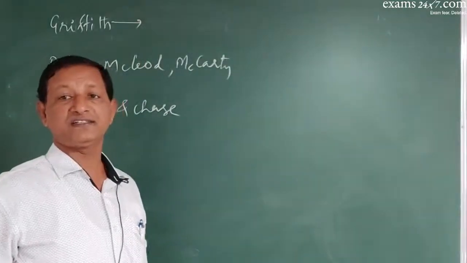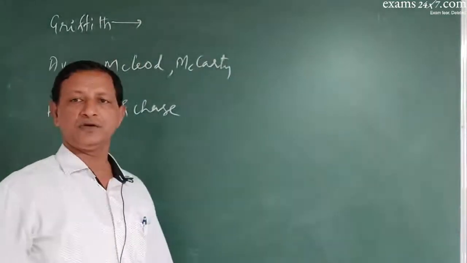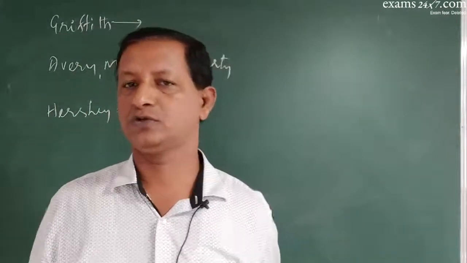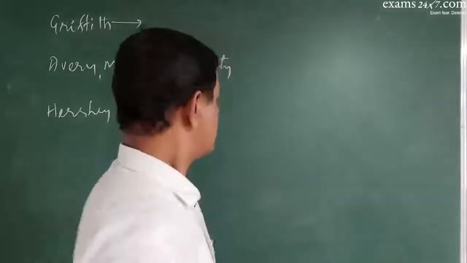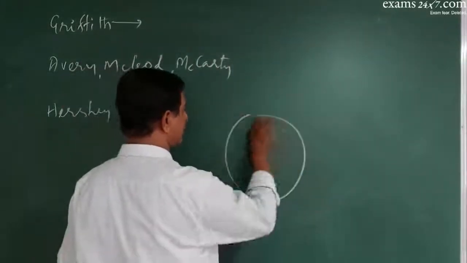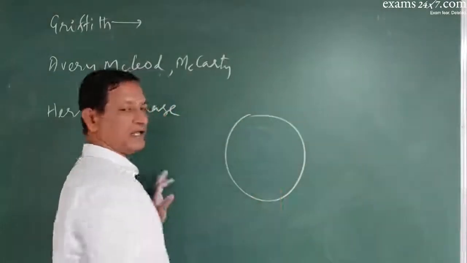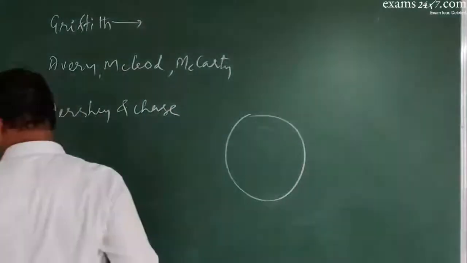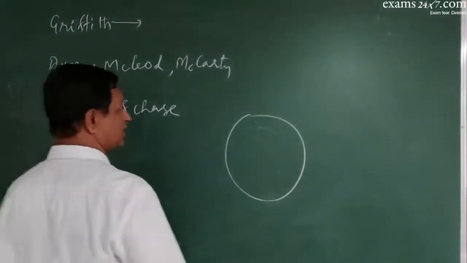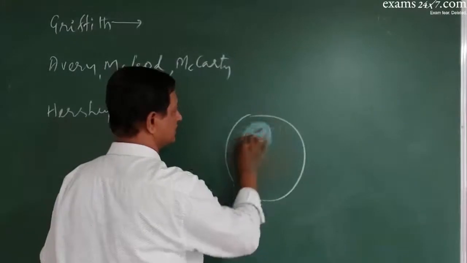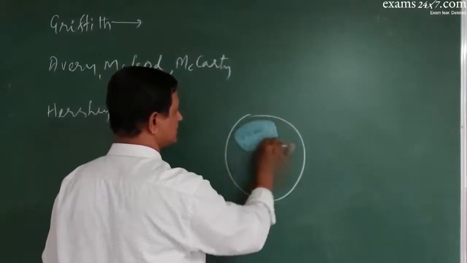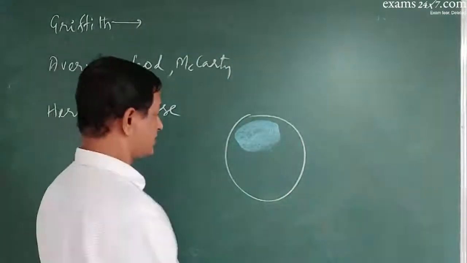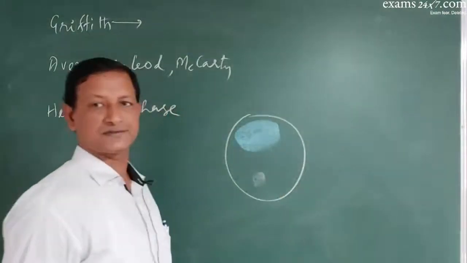So Griffith has done a very basic experiment. Actually, he was doing experiments on the pneumonia pathogen, Streptococcus pneumoniae. He was culturing the Streptococcus pneumoniae on a culture medium, and to his surprise, he could see shiny colonies at one place and very dull colonies at another place.